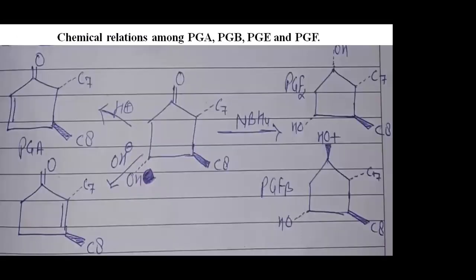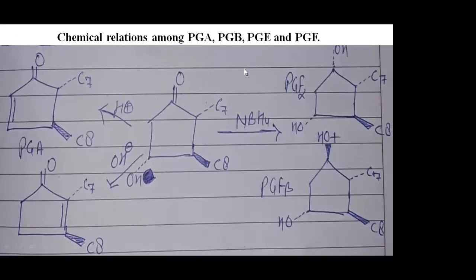This is the structure of prostaglandin E2. And if the bond is downside on this side, then this is called prostaglandin E1. So in this way, we can classify prostaglandin E in two categories. Now, prostaglandin A, B, C, D, E, F: how are they connected or related to each other, and if you want to convert one compound into another, how is it possible?